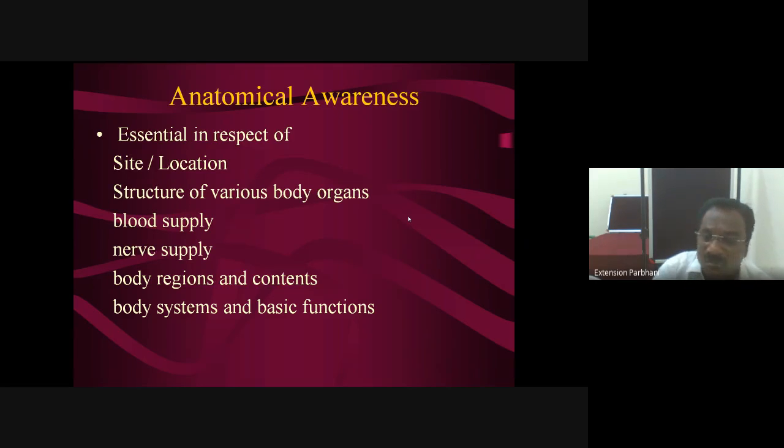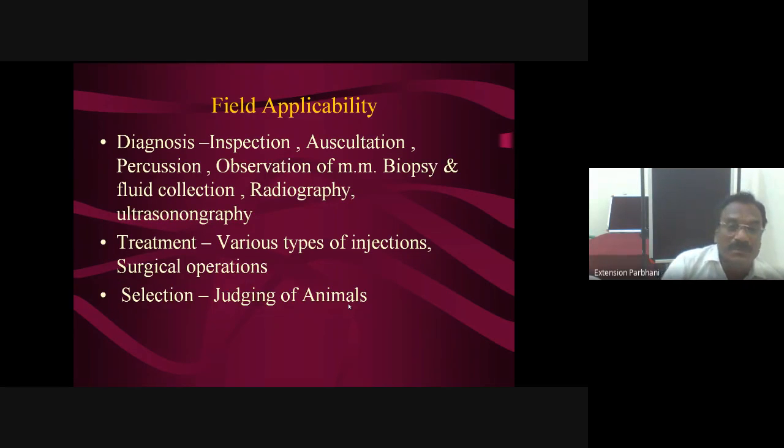Then the urinary system, where waste products are removed from blood. Then the male genital system is concerned with production of the male germ cell, that is sperm, and in the female, the ovum, the female germ cell, from the ovary of the female. Like this, in brief. You must have at least some brief knowledge about these anatomical structures, or you must be aware of all these anatomical structures. Then field applicability.